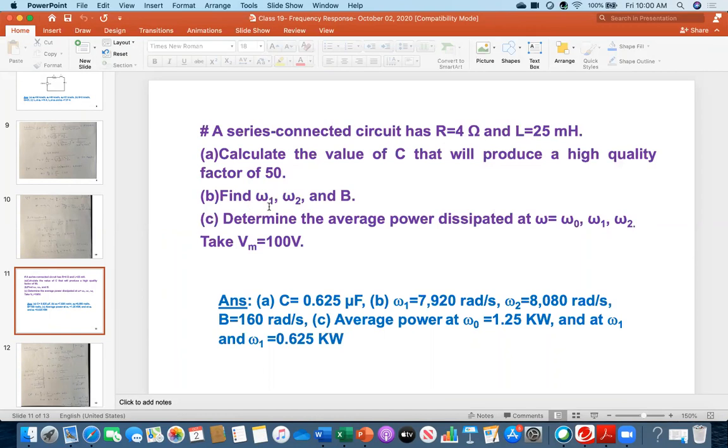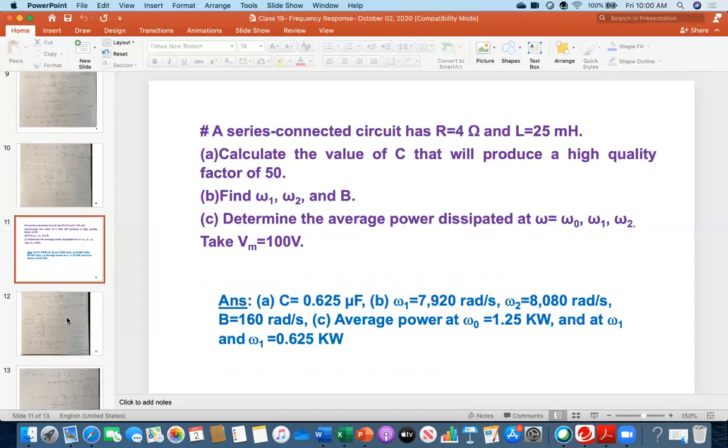Next question: find omega 1, omega 2, and then the bandwidth B. The last question: determine the average power dissipated at omega equal to omega naught, omega 1, omega 2, and take Vm equal to 100 volt. Because the circuit is not given, in this problem the peak value of voltage is given, 100 volt. So here I just wrote down the answer. Now let's start the solution.